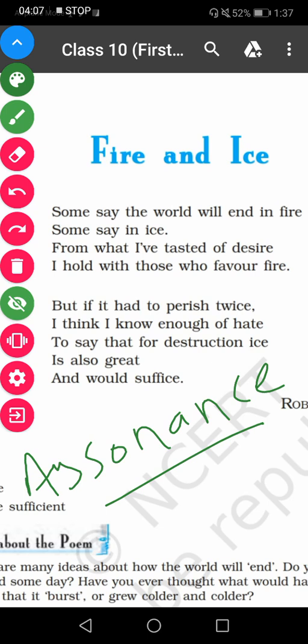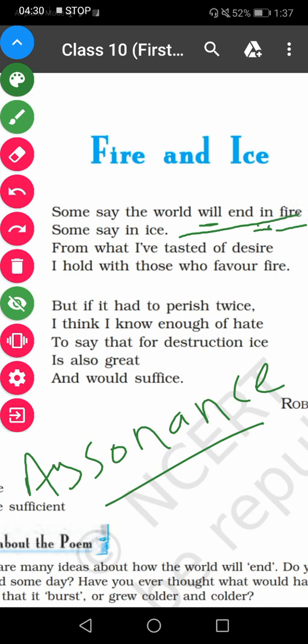See here, some say the world will end in fire, that is line 1. In "will", the I sound is very prominent, the vowel I sound. Then "fire", the I sound again is very prominent here. So here assonance has been used.